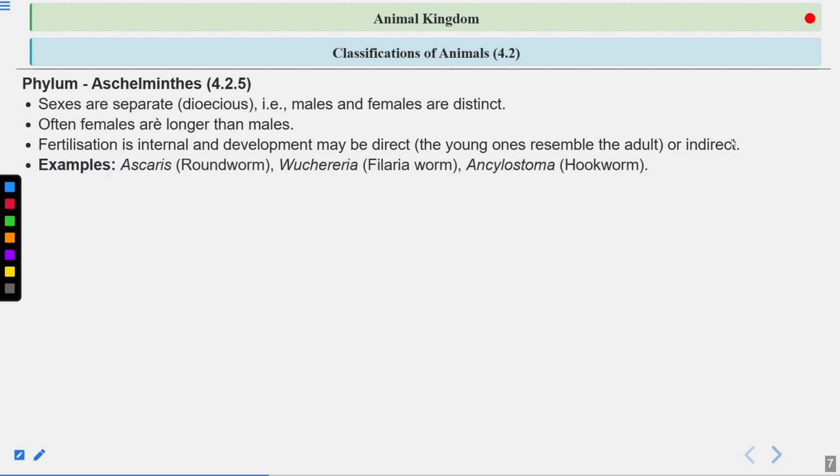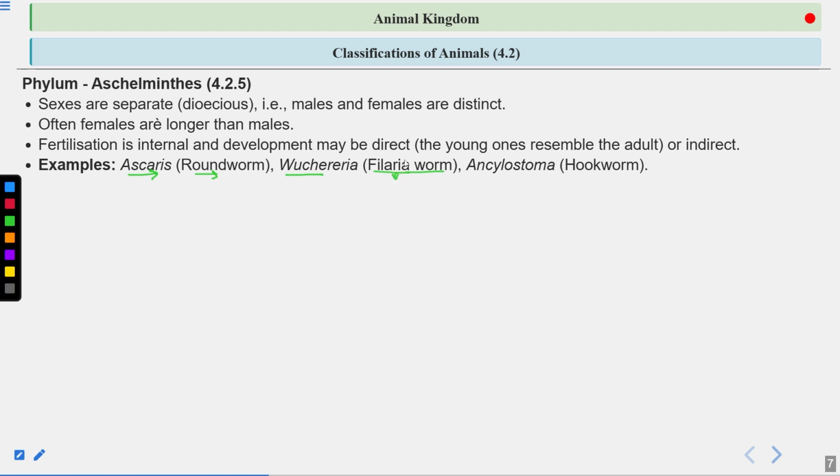Now examples, you should remember the examples of this phylum: Ascaris lumbricoides. This is the roundworm. Then Wuchereria, this is the filarial worm. This Wuchereria bancrofti causes disease. Which disease does it cause? It causes filariasis. So Wuchereria is also known as the filarial worm, and it causes a disease known as filariasis.